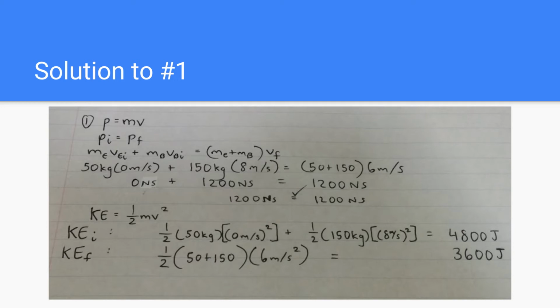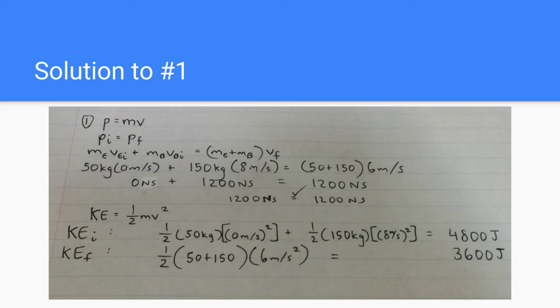Now for kinetic energy, the base equation is 1/2 mv squared. For initial kinetic energy, we have to find each component. Since Ellie is stationary, she has 0 kinetic energy. Anything in motion will have kinetic energy, but she does not have any. The bull, on the other hand, has 4,800 joules of kinetic energy. So when we add both of them up, we get 4,800 joules of energy.